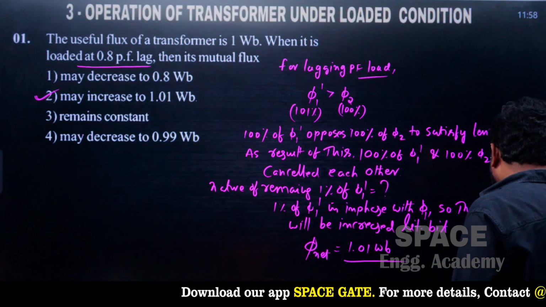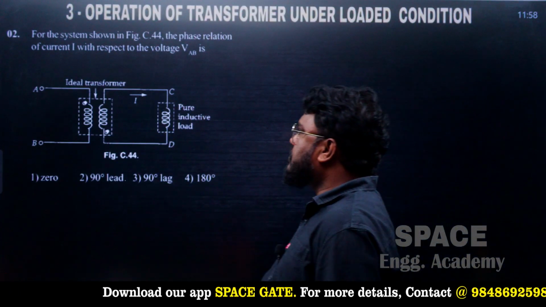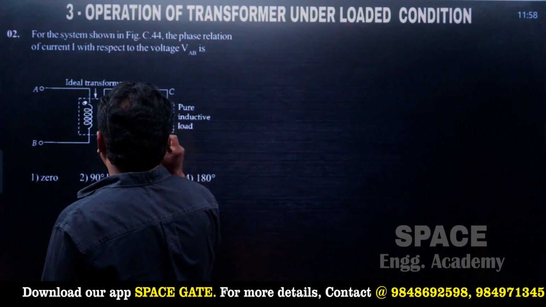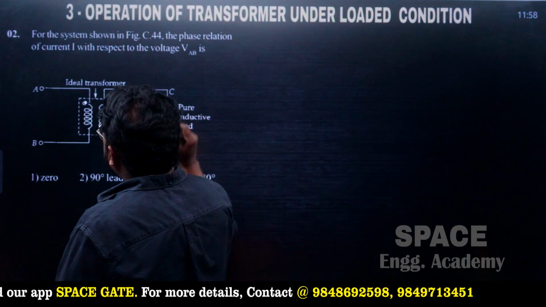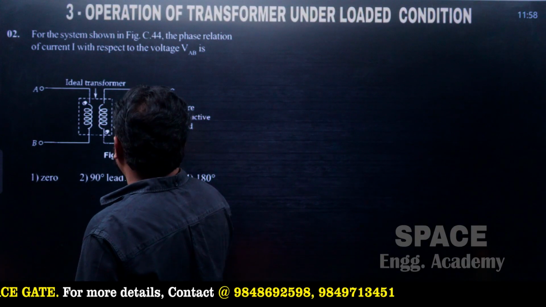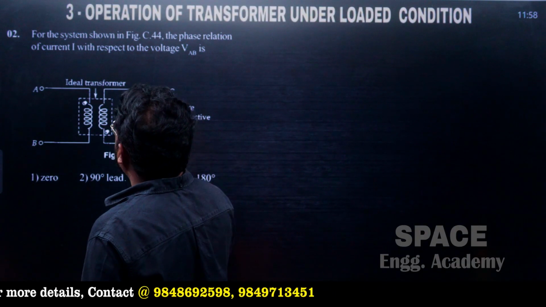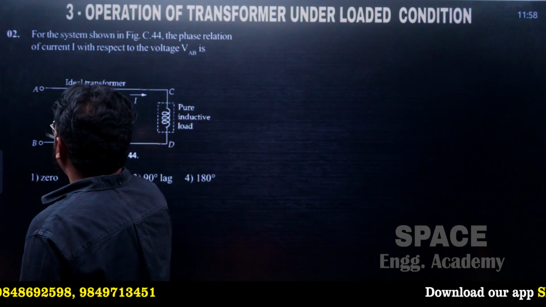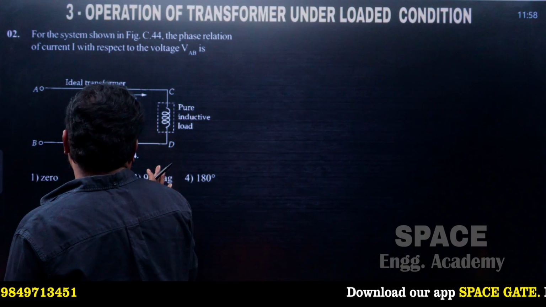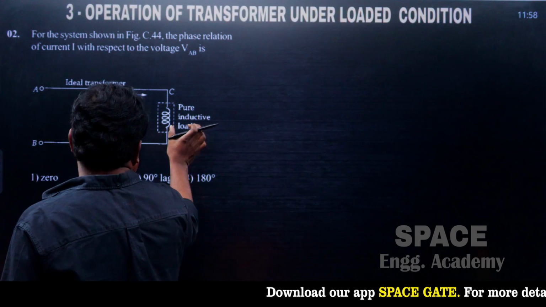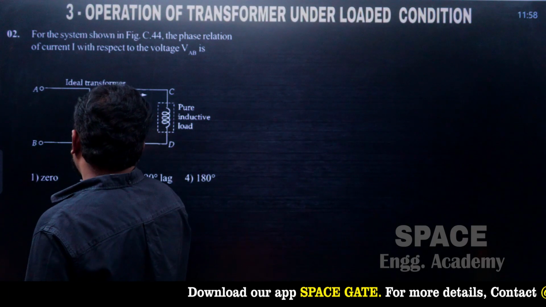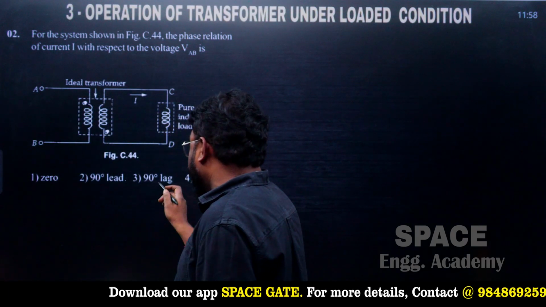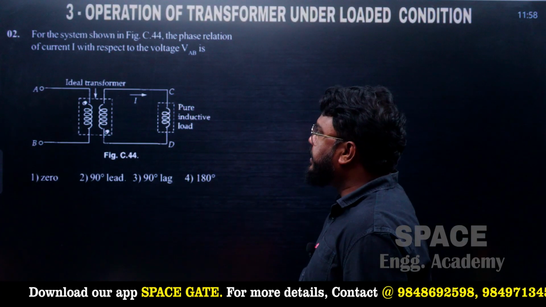And next, let us solve question number 2. For the system shown in the figure, what is the phase relation of the current I with respect to the voltage VAB, where VAB is the supply voltage? An ideal transformer is given with a pure inductive load. Options: 0, 90 degrees lead, 90 degrees lag, and 180 degrees.